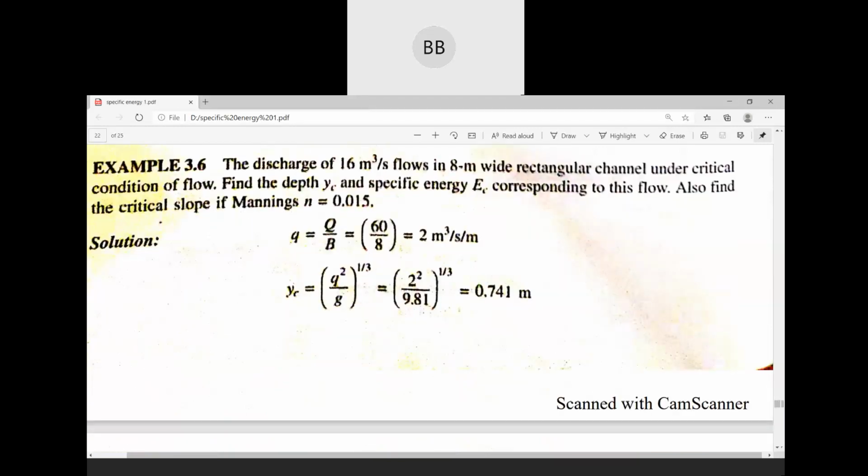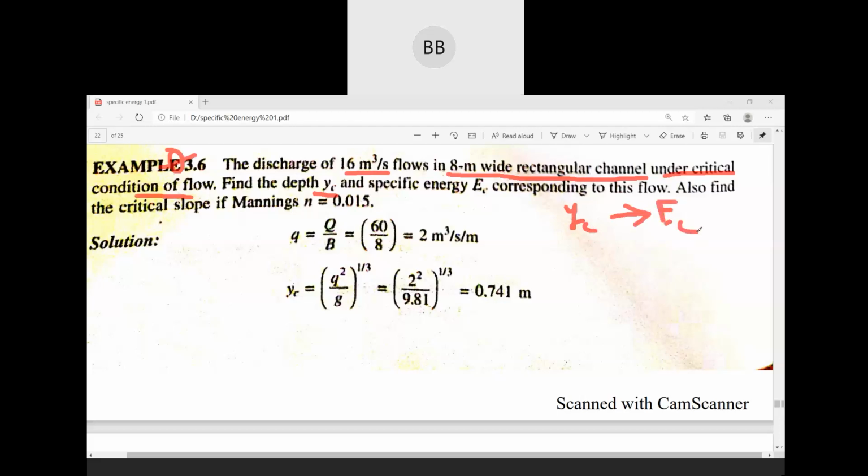So we move on to the next numerical. First write down the question. The discharge of 16 meter cube per second flows in a 8 meter wide rectangular channel. So the width of the channel is given, 8 meter. Discharge is also given, it's 16 meter cube per second, under critical flow condition. Find the depth yc. So we need to find out yc, and then for this particular yc we need to find out specific energy.